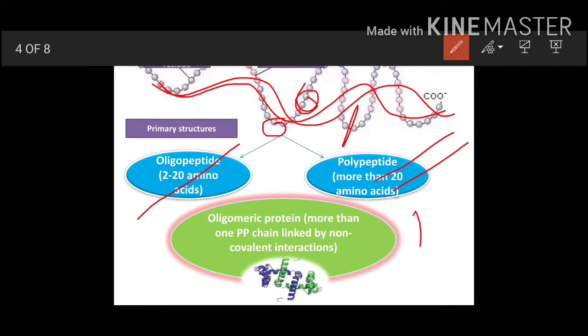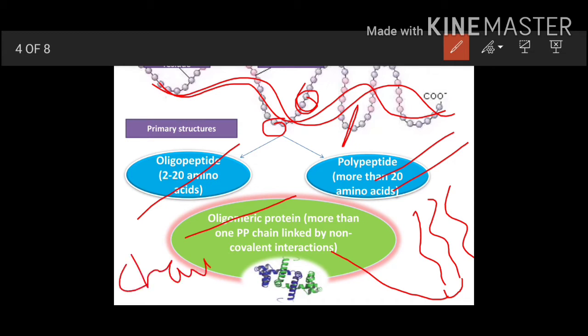Now if you have more than one polypeptide chain arranged in a manner, it is known as an oligomeric protein. These polypeptide chains should interact with each other by non-covalent interactions. Then only these are known as oligomeric protein. If these are attached by covalent interactions, then it is known as a polypeptide chain, not an oligomeric protein.